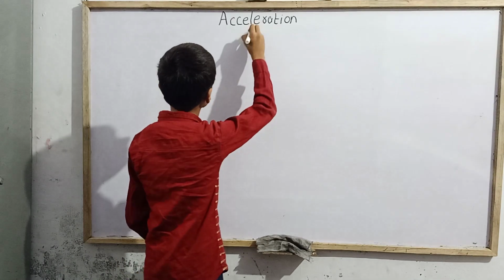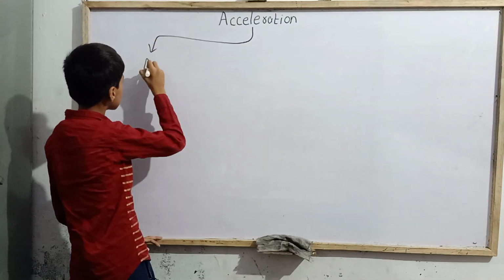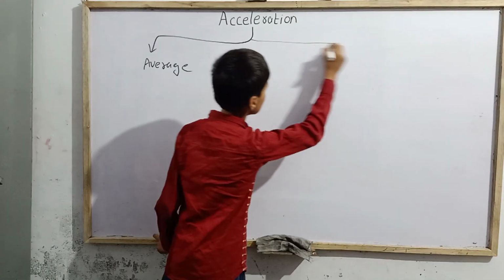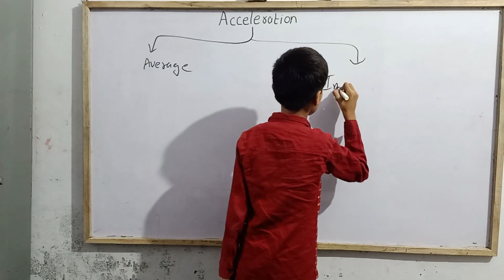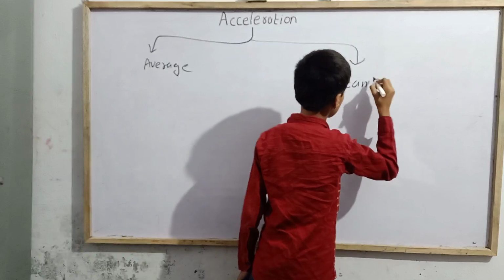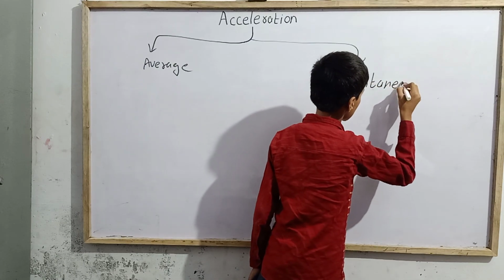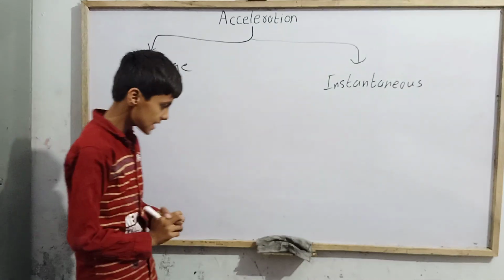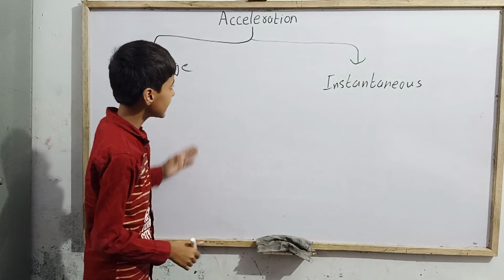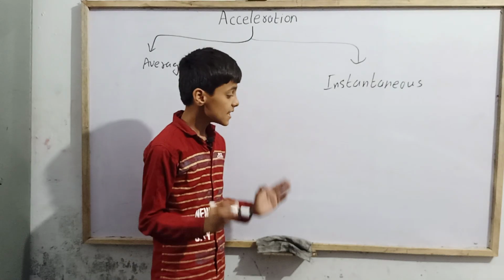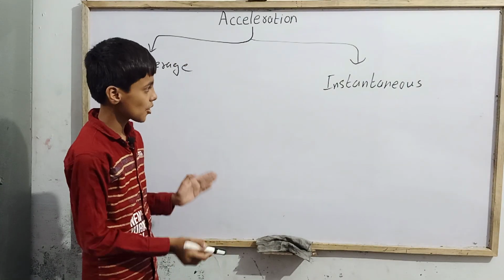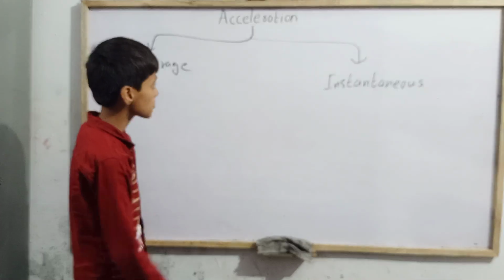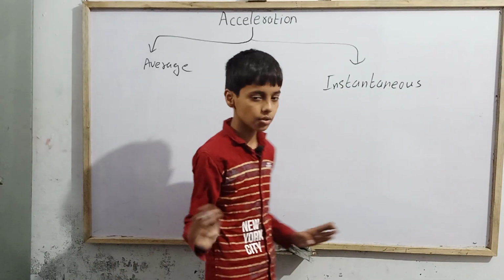The first is average and the second is instantaneous. Just as speed and velocity have average and instantaneous versions, acceleration is the same.